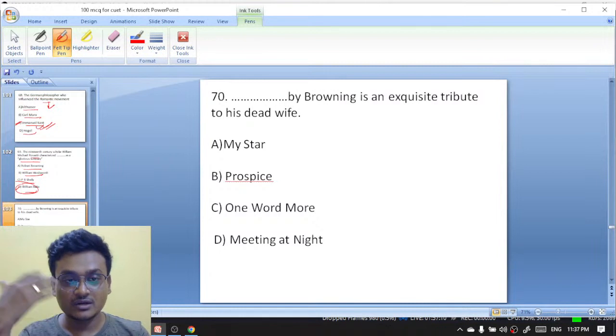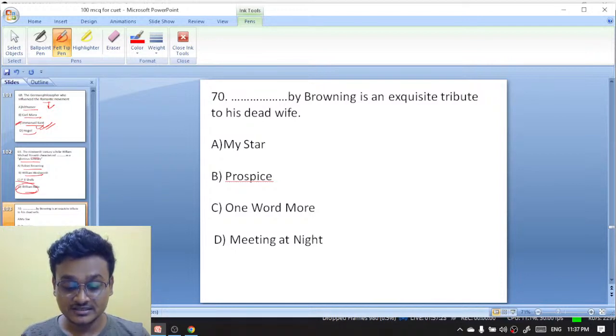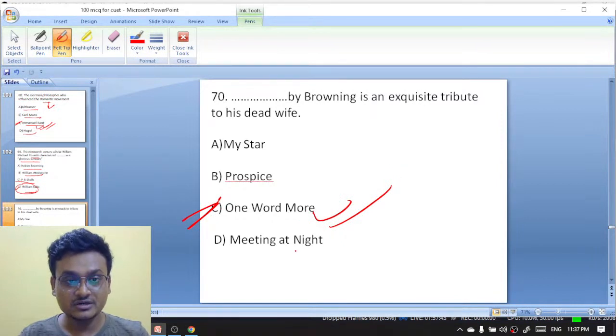Look, use your head a little. He is writing to his dead wife. Excellent, Somili, Krishna, Jaswant. Exactly, it is One Word More. One Word More by Browning is an exquisite tribute to his dead wife. This is C, One Word More.